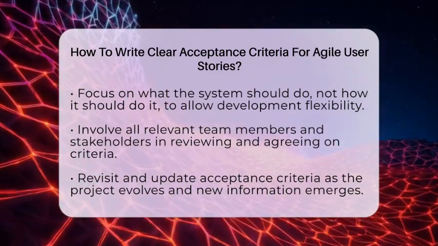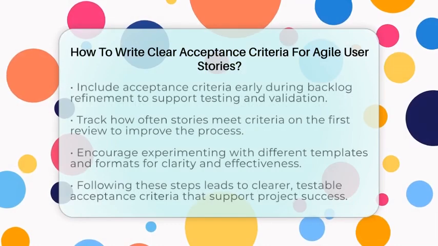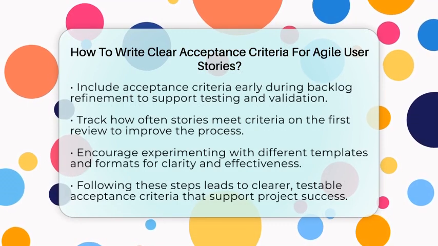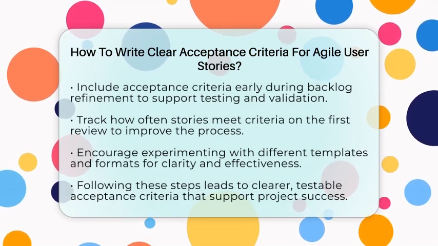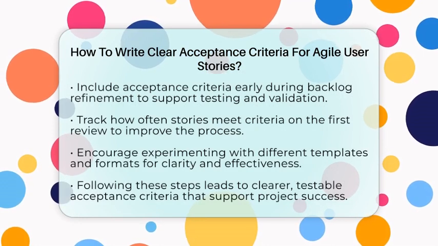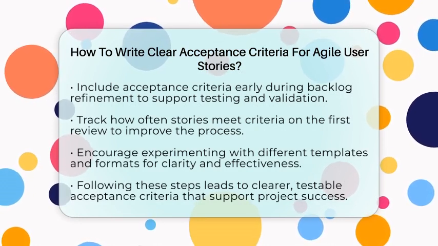For project managers, it's helpful to include acceptance criteria early during backlog refinement. They serve as a foundation for creating test cases and user acceptance testing. Tracking how often stories meet their acceptance criteria on the first review can help improve the process.